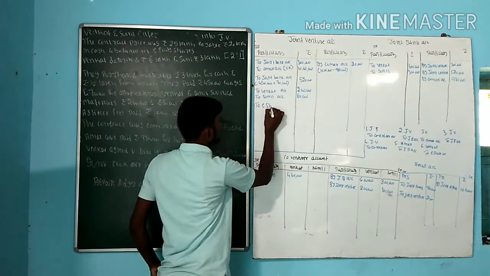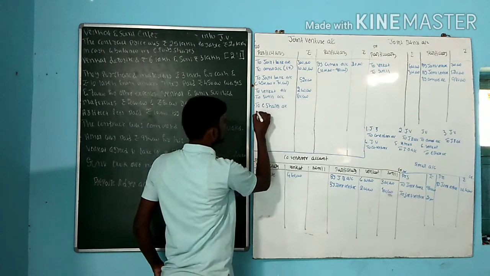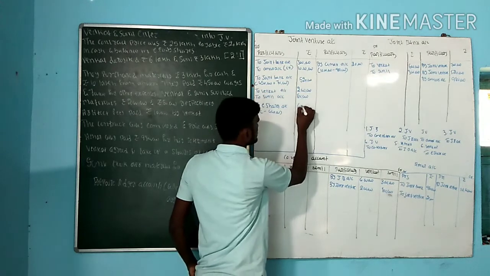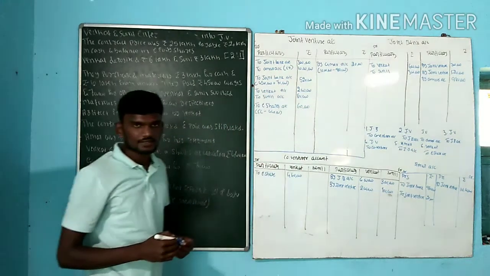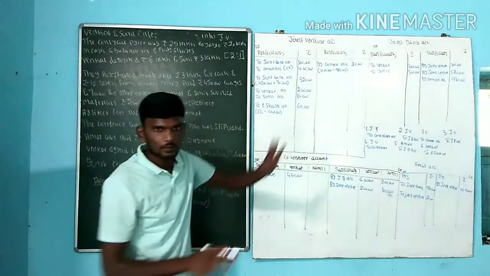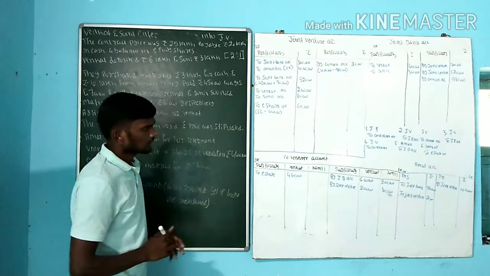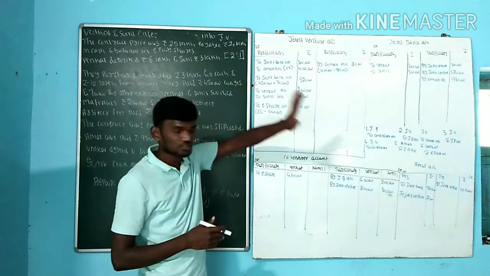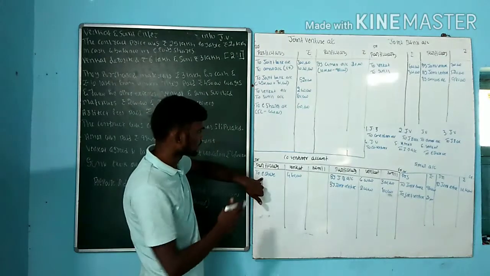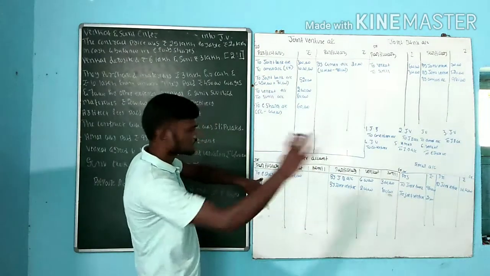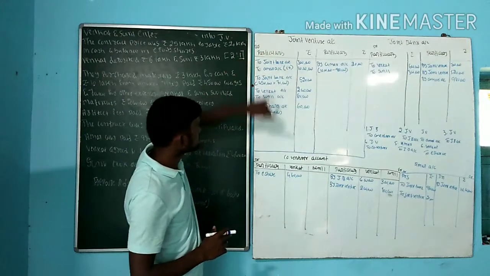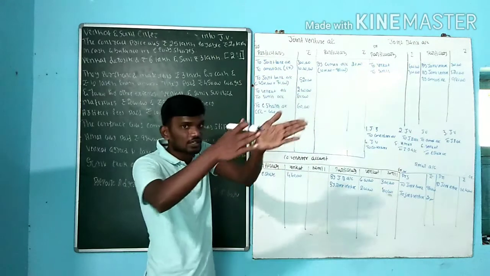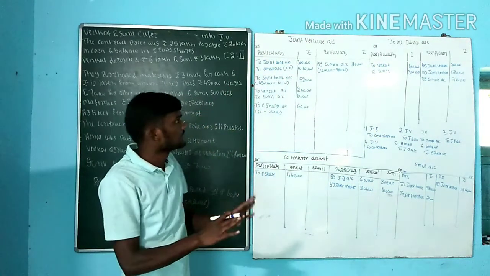That is to equity shares. That is 5 lakh minus 4,40,000. Remaining loss is 60,000. Actually, we need to open one more account, that is equity share account. But here, because of no space, I'm not preparing it. But if you go for preparation of the equity shares account, you will get the same answer. To equity share, it will become by joint venture, how much? 4,40,000. Then come here, joint venture to equity share, again it will become by joint venture 60,000. How much in credit side? 4,40,000 plus 60,000 is 5 lakh. Debit side, you will get the same.